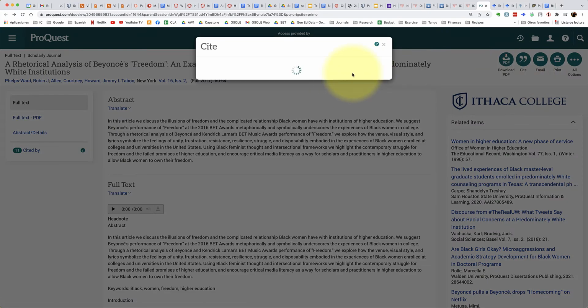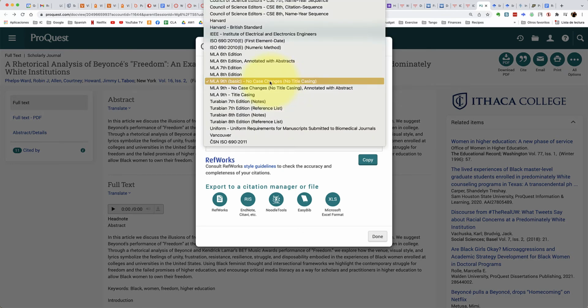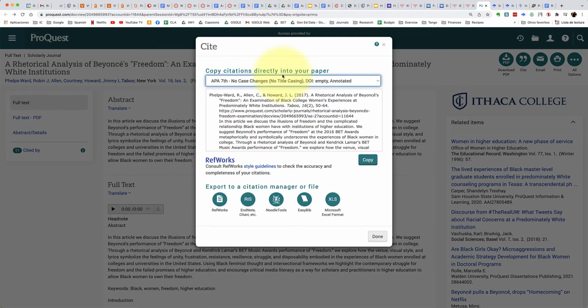Every database will look different, but it will produce your actual citation for you. So you want the latest MLA 9th. If you write in APA in your discipline, then you would select APA 7th, and it will just create it for you. And then you can just copy it and paste it into a Google Doc or a Word file.